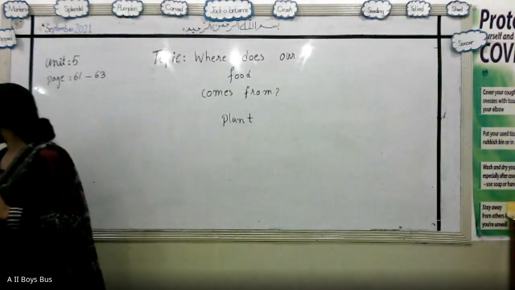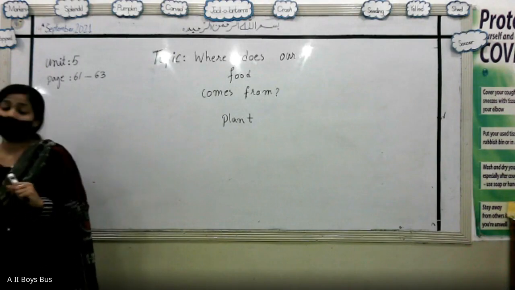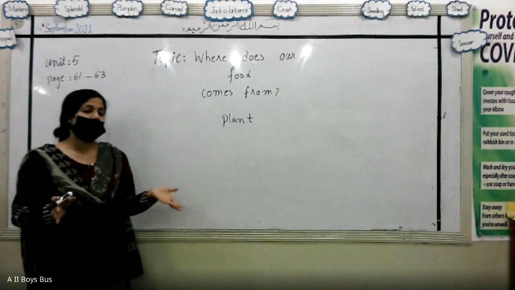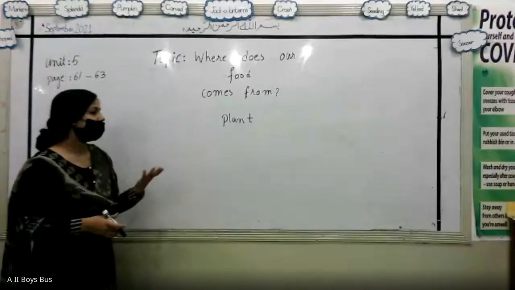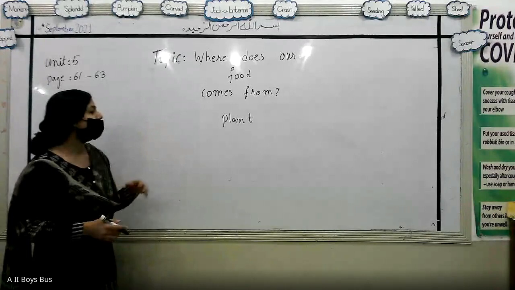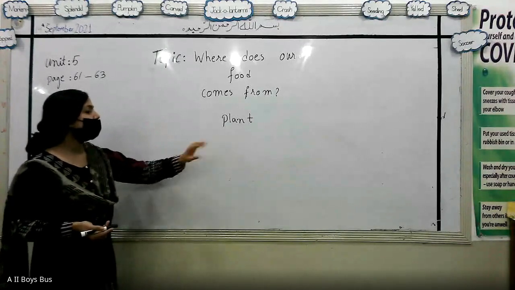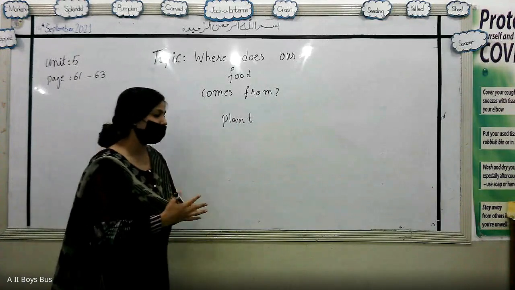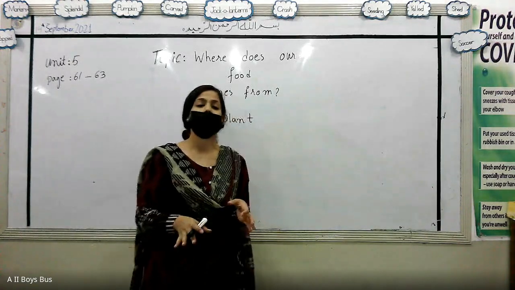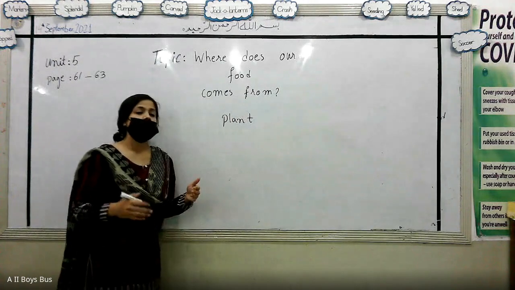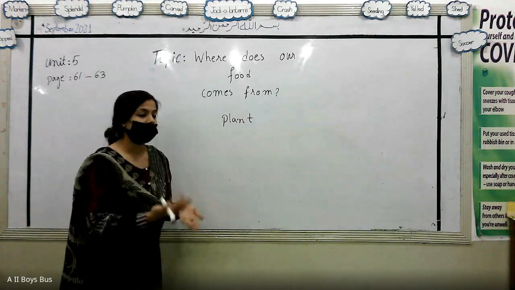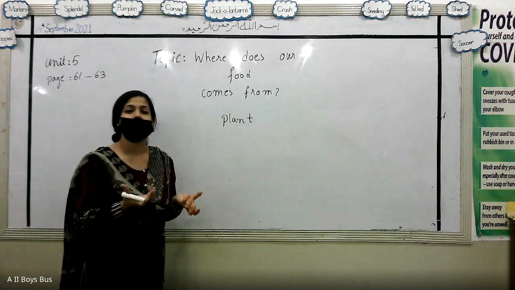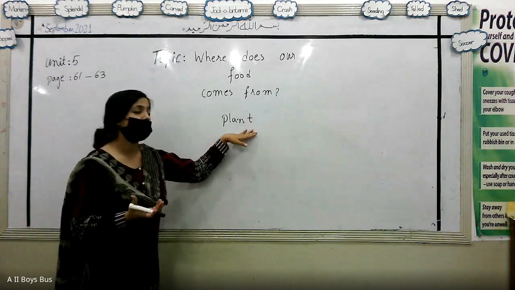Obviously, plants take sunlight from the sun, and then they take water from the roots, make their own food, and then grow up into tall trees and different plants. The things that are required by the plant for the survival of its life will be added in soil. So whenever we are going to cultivate a land, first of all, we see the soil texture, what kind of minerals it has.